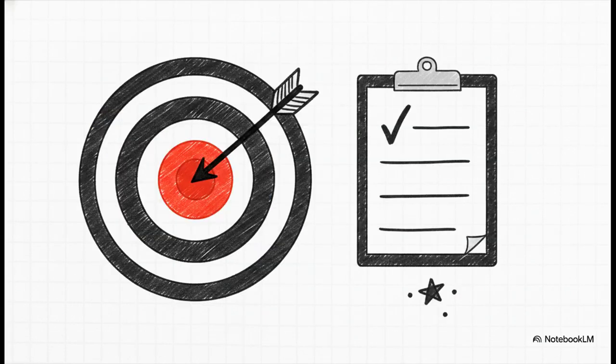Once that role is locked in, we move to step 2, give the task. This is where you explain exactly what you want the AI to do. For example, write a video script about ChatGPT. Your task has to be explicitly clear. This is the core action, the absolute main goal you want your assistant to execute right now.